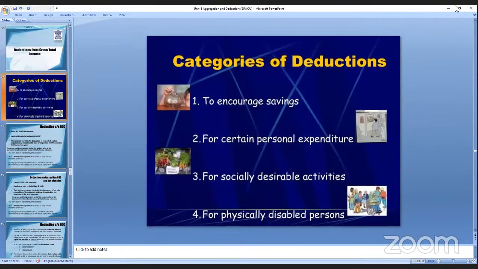See here, categories of deduction. Why do we make the deduction? First, we have to encourage savings. How will savings be encouraged? Suppose you have an income of 5 lakhs. On 5 lakhs, the government calculates and asks you to pay 50,000 tax.